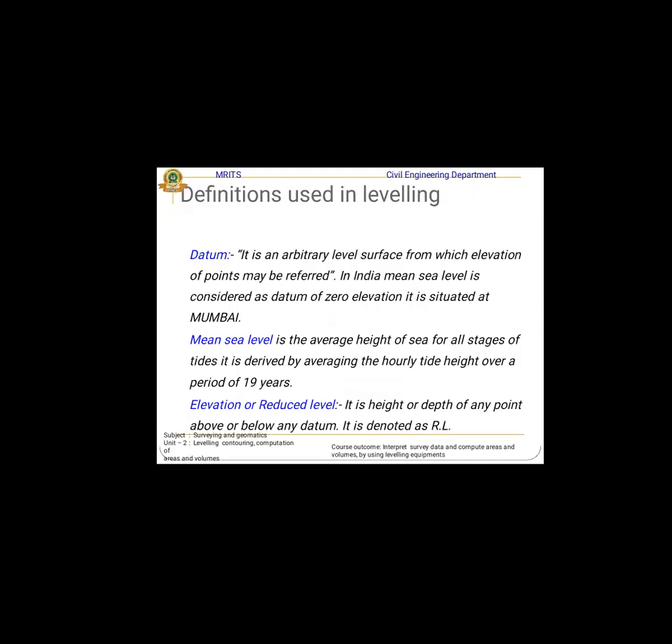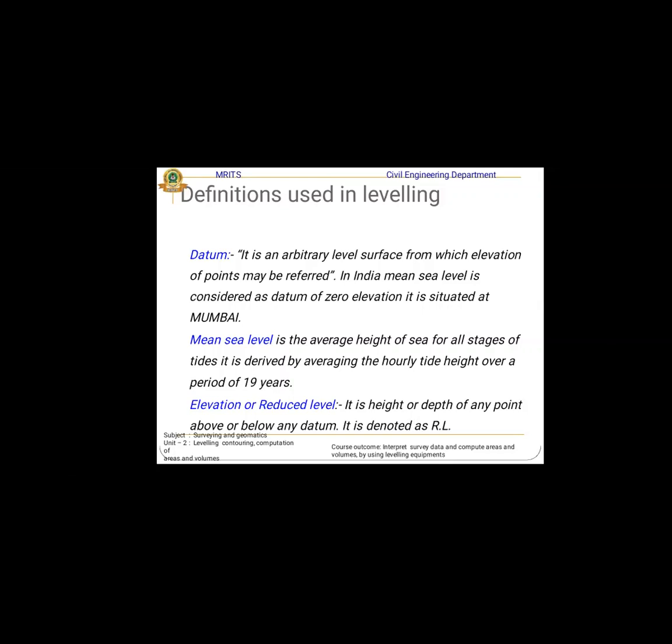Definitions used in leveling: the datum is the reference surface whose elevation is the point of reference. In India, the mean sea level at Mumbai is considered the datum, with zero elevation. What is mean sea level? It is the average height of the sea over all stages of the tide, averaged hourly over a period of 19 years. The elevations change over the 19 years, and at that time the benchmark also changes.